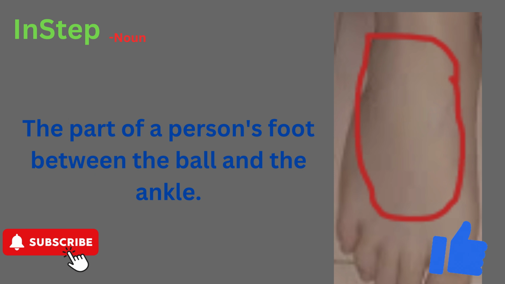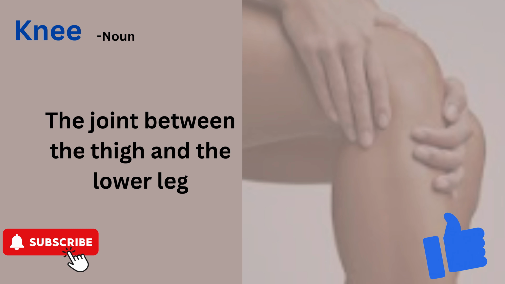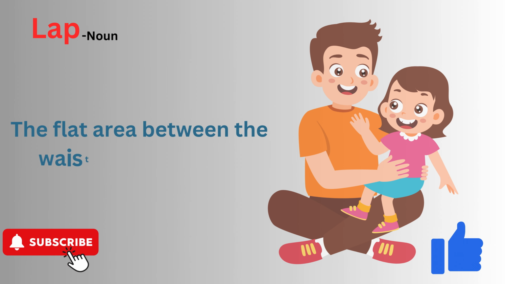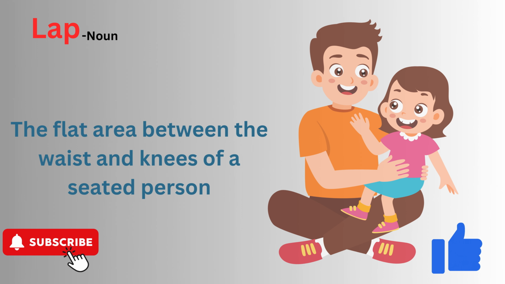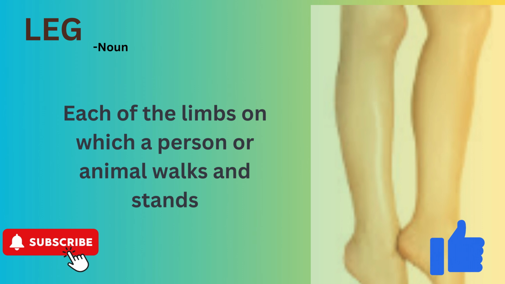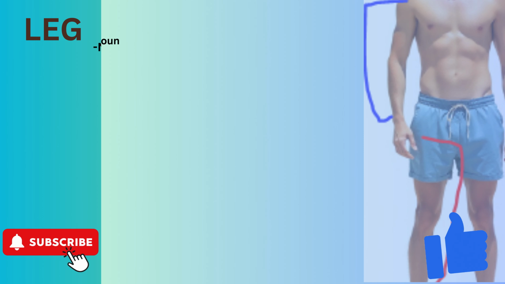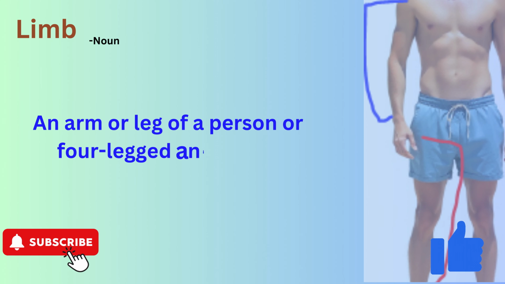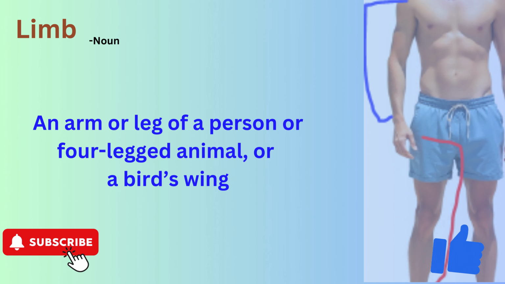Instep. The part of a person's foot between the ball and the ankle. Knee. The joint between the thigh and the lower leg. Lap. The flat area between the waist and knees of a seated person. Leg. Each of the limbs on which a person or animal walks and stands. Limb. An arm or leg of a person or four-legged animal, or a bird's wing.